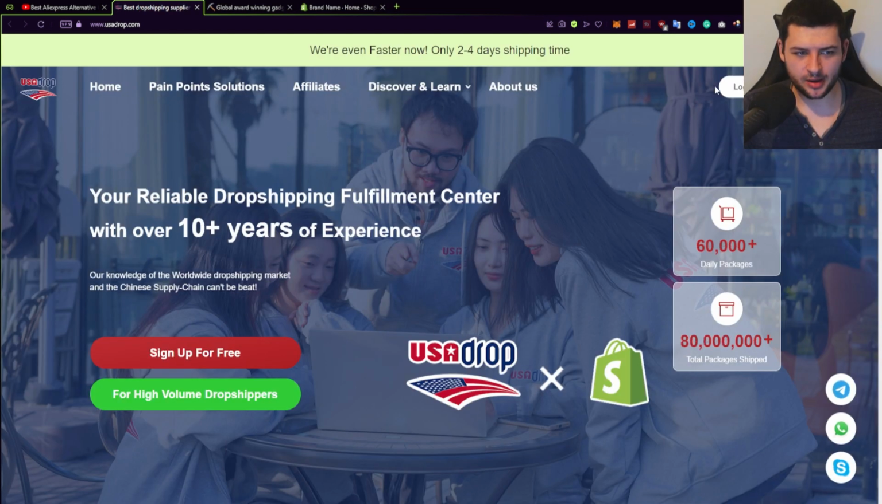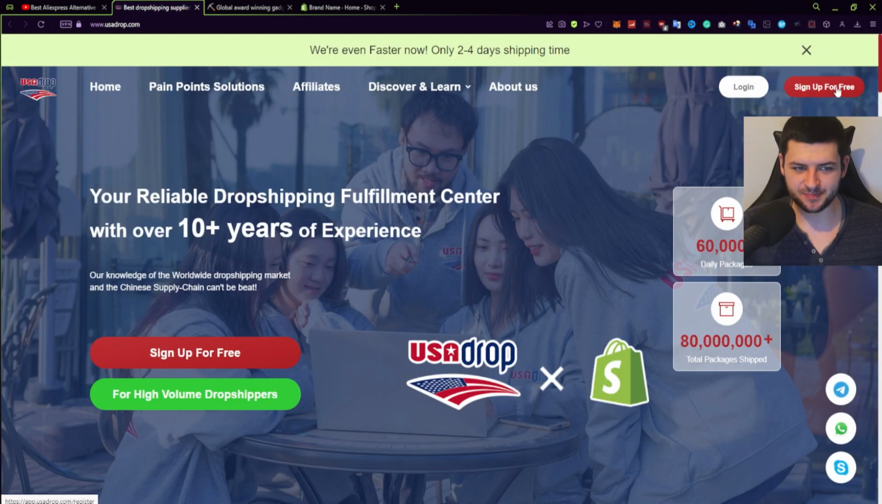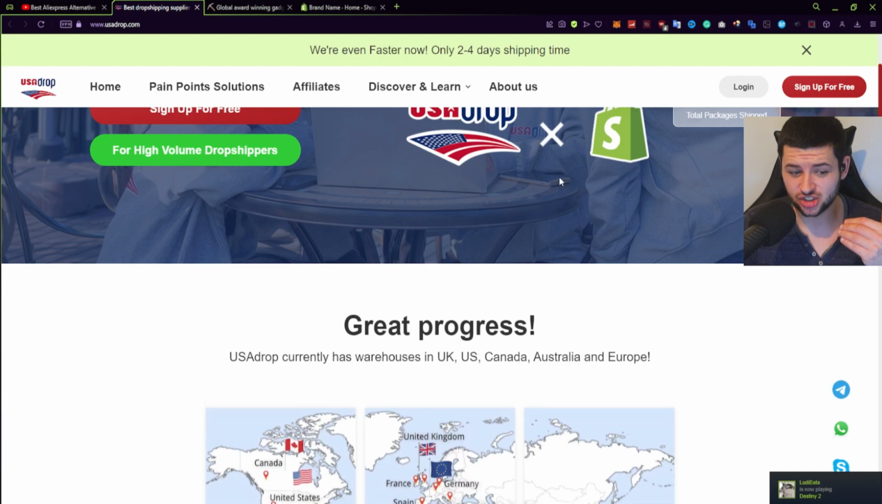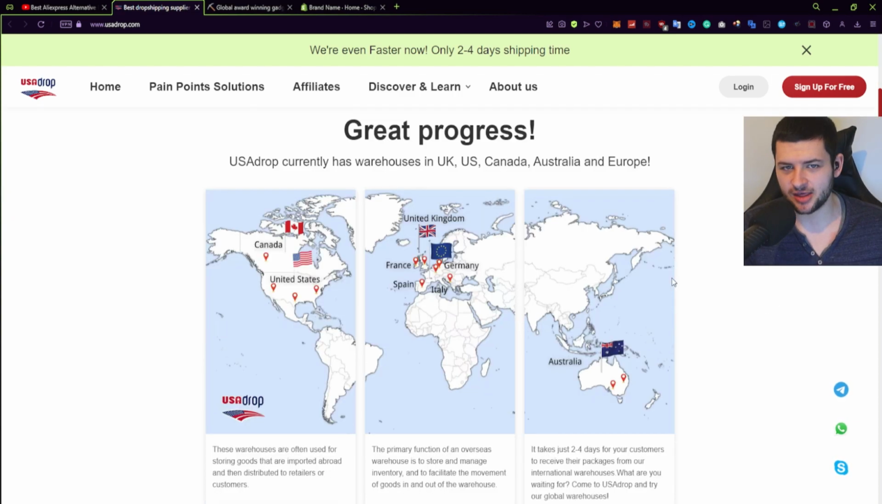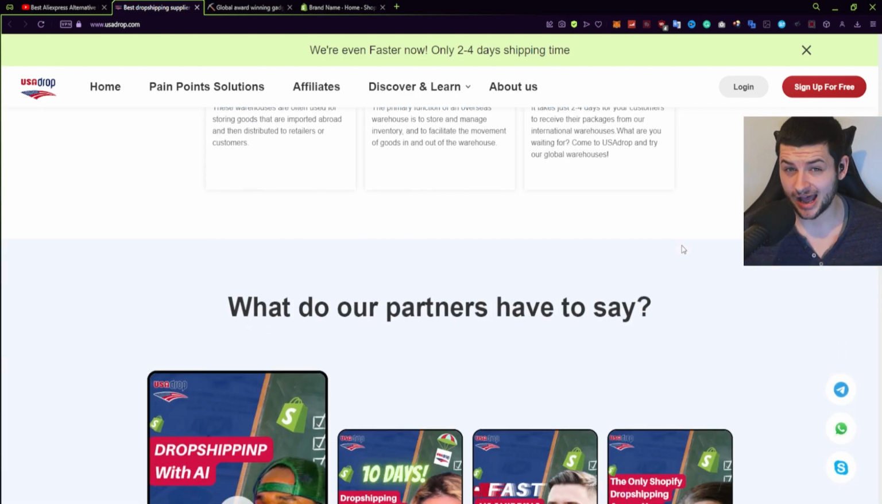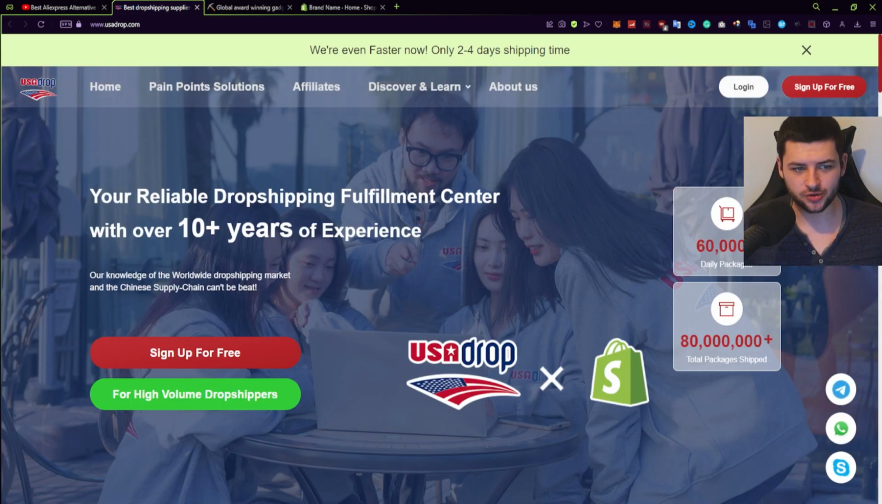Now, on the USA Drop website, you want to click sign up, which is this big red button in the top right. This will allow us to create an account. Now, USA Drop is basically a website which offers 2 to 4 days shipping time, really quick shipping on all your products. So you don't have to wait the long shipping times, 15 to 45 days to get there to your customers. So your customers are going to have high customer satisfaction. So make an account on USA Drop.